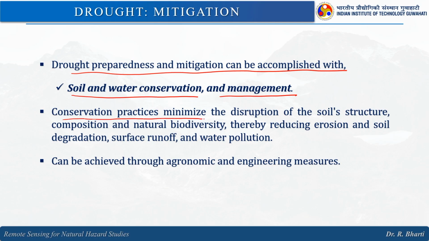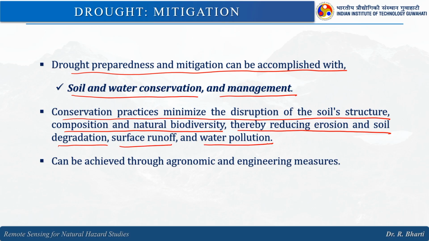Conservation practices minimize the disruption of the soil structure, composition and natural biodiversity, thereby reducing erosion and soil degradation, surface runoff and water pollution. This water pollution is also one of the major impacts after the drought condition.